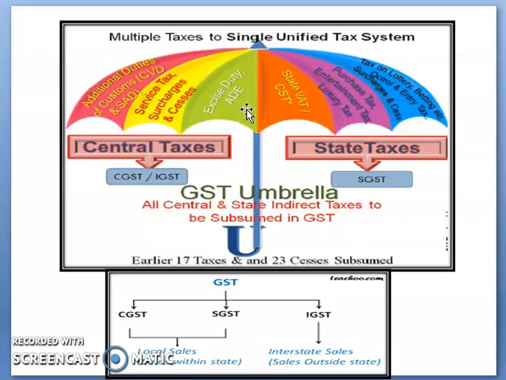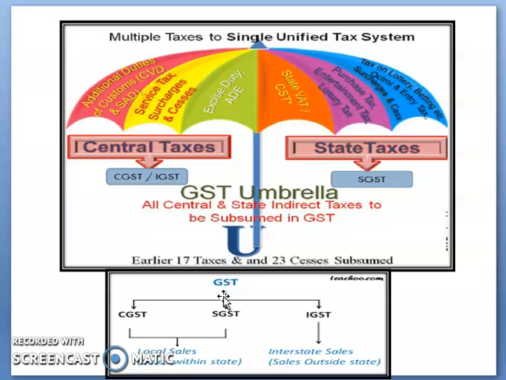Already in the last video I explained that all the multiple taxes related to goods and services come under the GST. So we will just see them: additional duties of customs, service tax, surcharges, cesses, excise duty, state VAT or purchase tax, entertainment tax, luxury tax, or we can say tax on lottery, betting, octroi, entry tax, etc. They come under the GST.